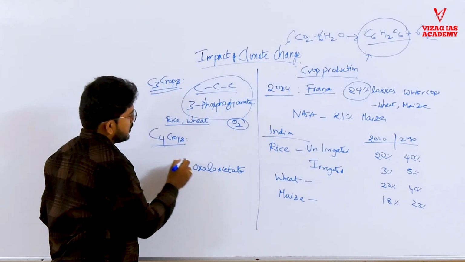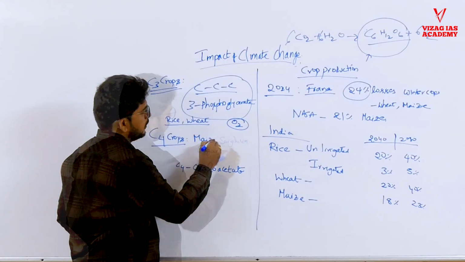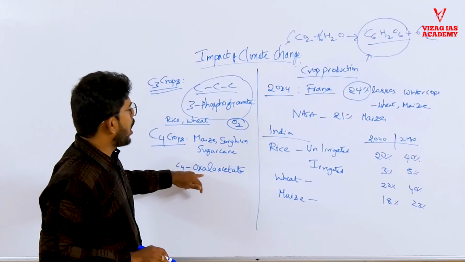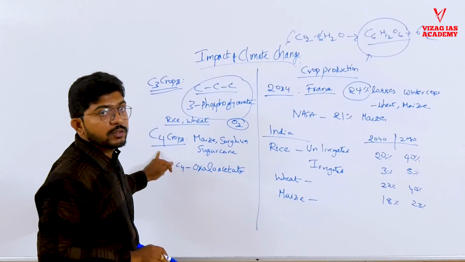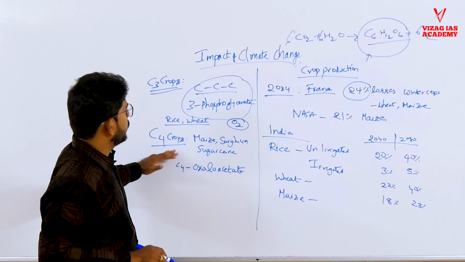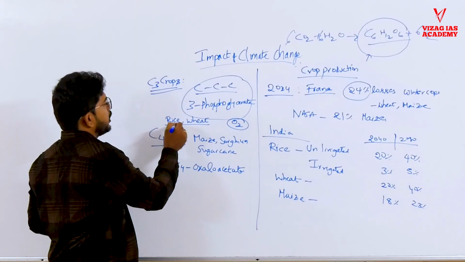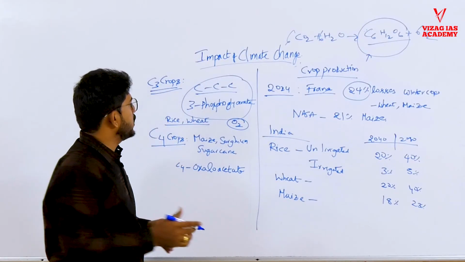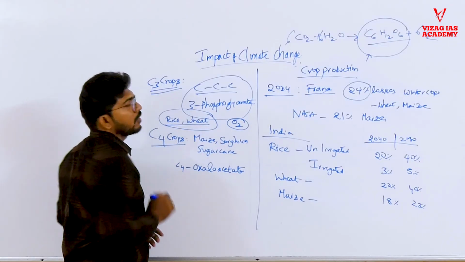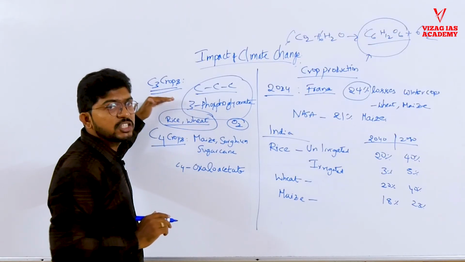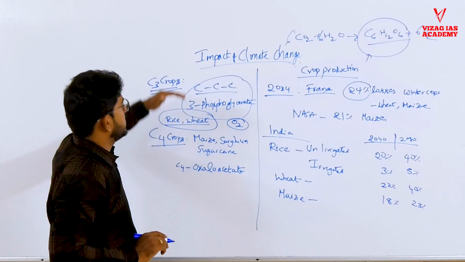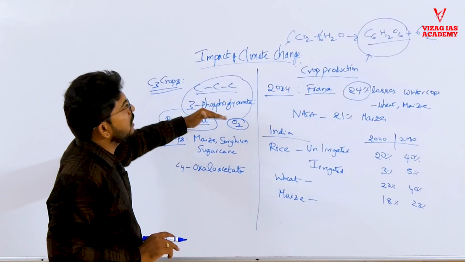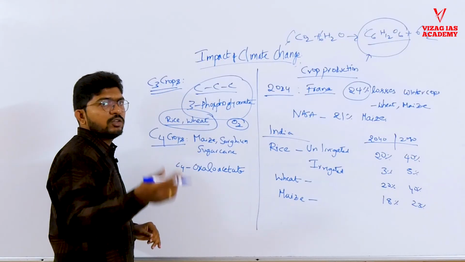Whereas in C4 crops such as maize, sorghum, sugarcane, due to high temperature, it forms a 4-carbon molecule called oxaloacetate in fixing the carbon. So it is somewhat resistant to the temperature changes. But the C3 crops, most of the global population is dependent on these, rice, wheat, staple crops. But they are somewhat sensitive to the temperature changes. So the rise in temperature impacts the ability of the plants to convert or fix the carbon in the plant, ultimately leading to loss of yields.